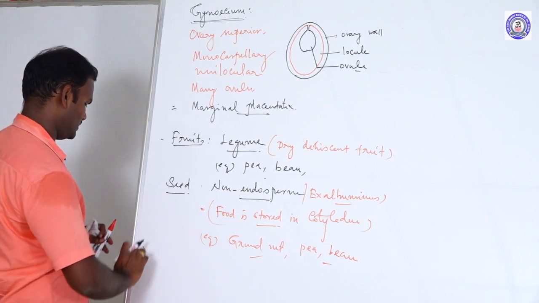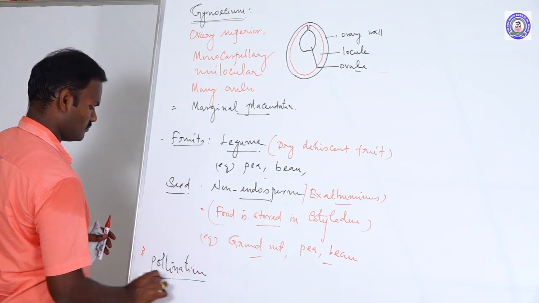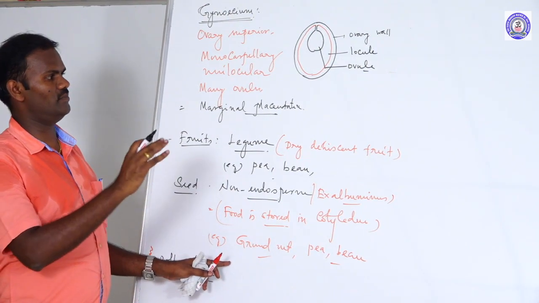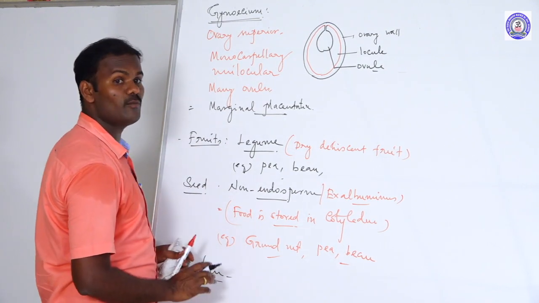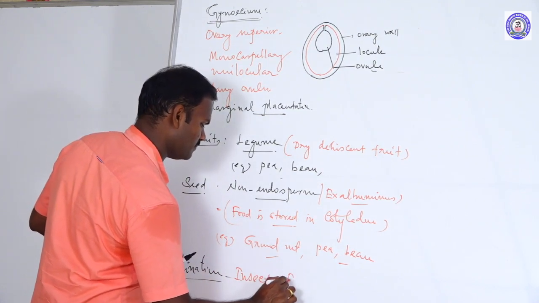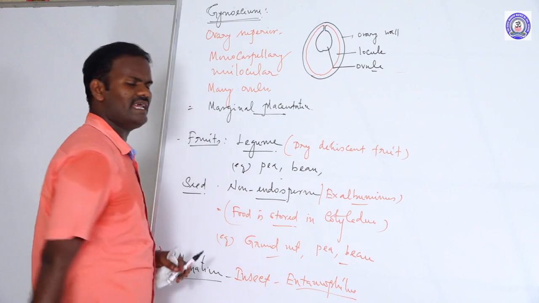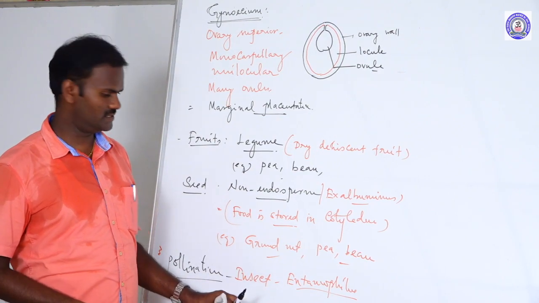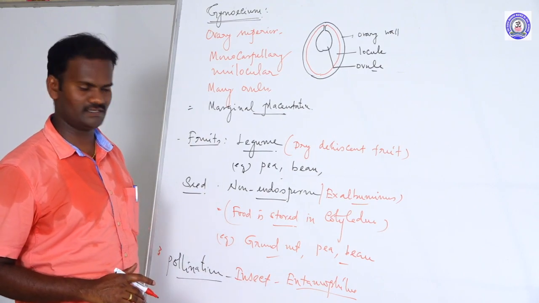The last of the general characters is pollination. Pollination is essential for fertilization. In the members of Fabaceae, what type of pollination takes place? Entomophilous pollination, I mean insect pollination. Insect pollination is called entomophily. Except for some species, for example Pisum sativum, which are autogamous, also called self-pollination, the majority of species are insect pollinated, entomophilous.